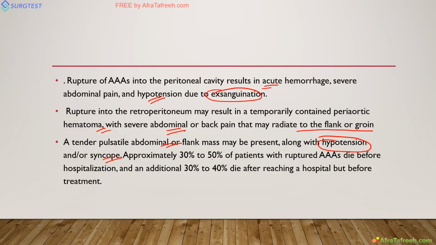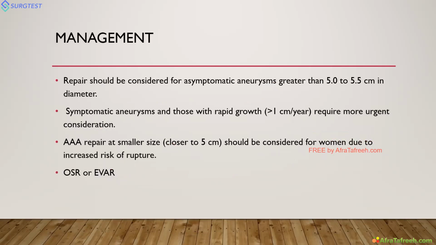30 to 50% of patients die before hospitalization, and an additional 30 to 40% after reaching the hospital but before treatment. So only screening is better. Once the patient comes to dissection, mortality is maximum 80%. Next, management. For example, for an asymptomatic aneurysm, when you are screening the patient and the aneurysm is 5 to 5.5 centimeters, you can plan for repair. Symptomatic aneurysms with rapid growth, you should treat the patient immediately.